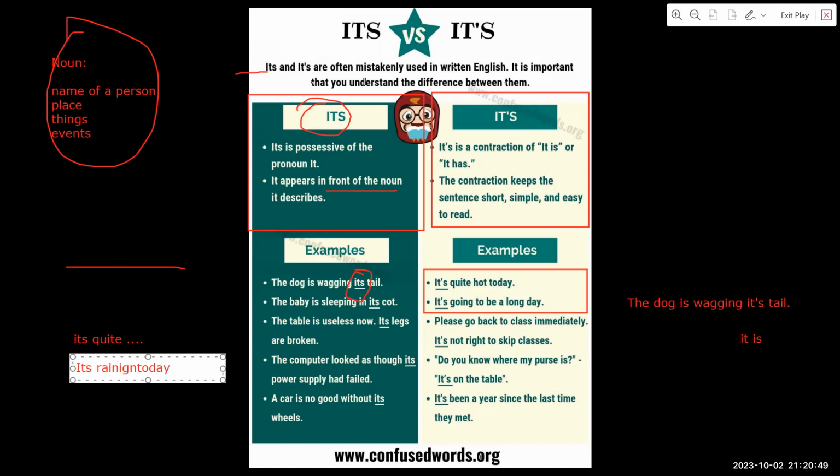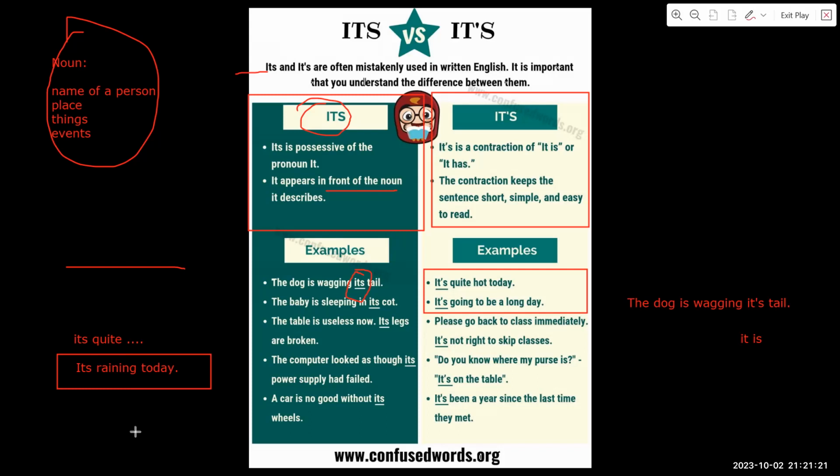Will you write that? Because if you say it is raining today, and you make it contracted, like a contraction, will you write this or no? This one. Yes, you will write it. This one without apostrophe? Okay, I said it is supposed to be it is raining today, right?